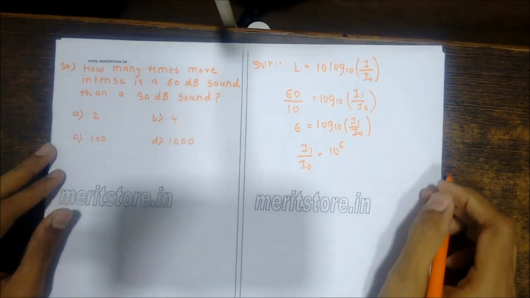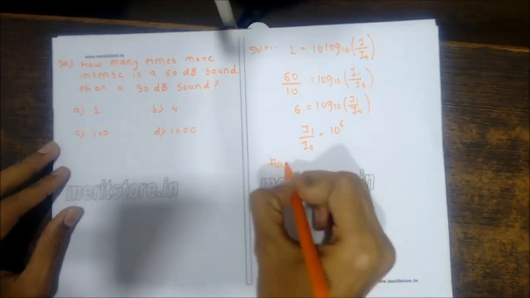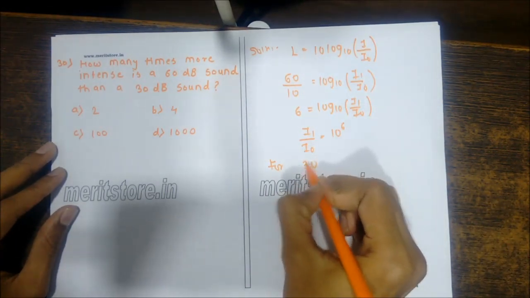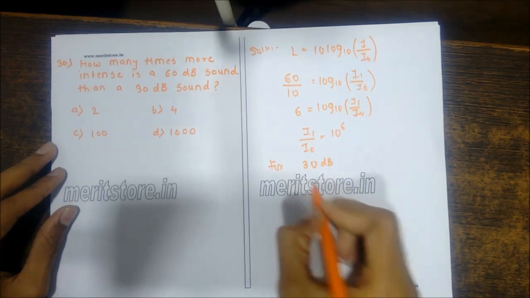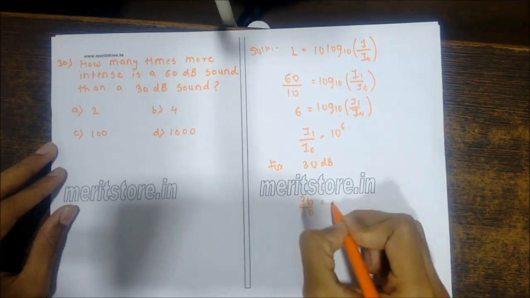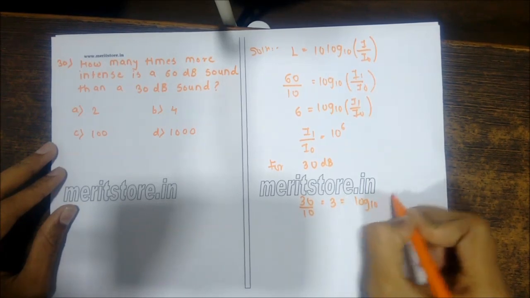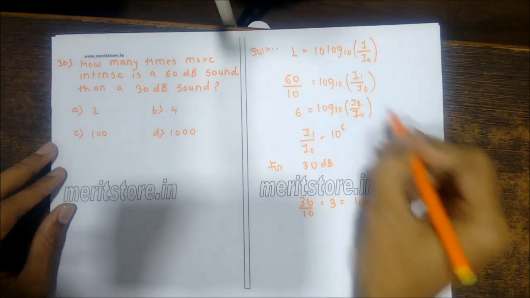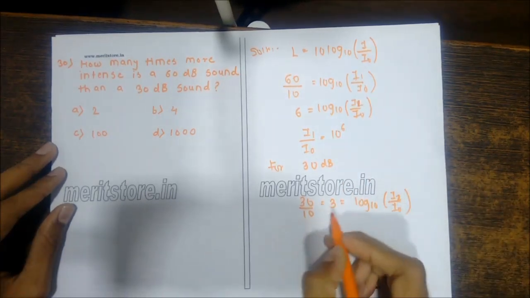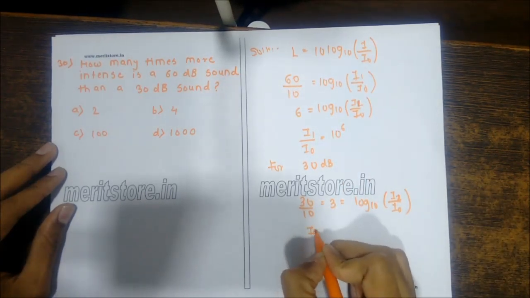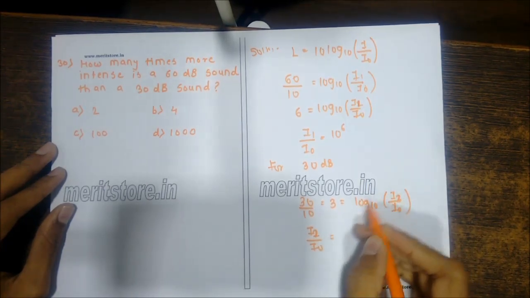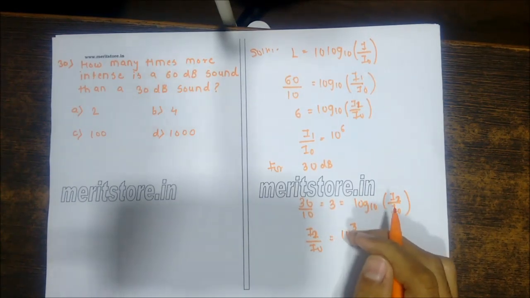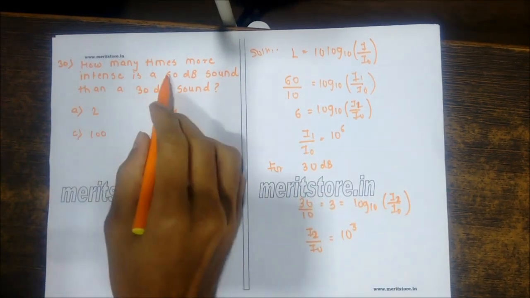Okay, this is for the 60 decibel, and now we are finding for the 30 decibel. We have 30 upon 10, which equals 3, which equals log to the base 10 of I2 upon I0. So I2 upon I0 equals 10 to the power 3. Next we need to find how much more intense it is.